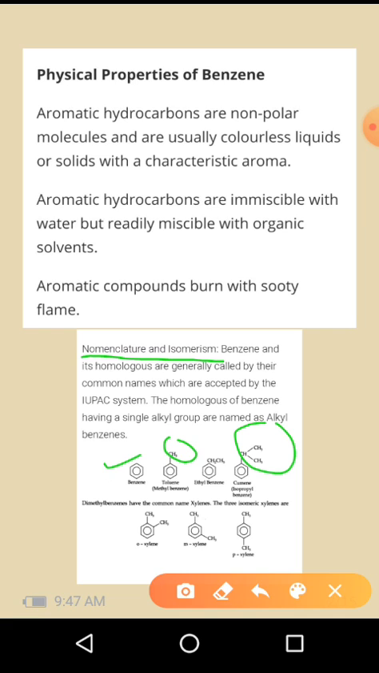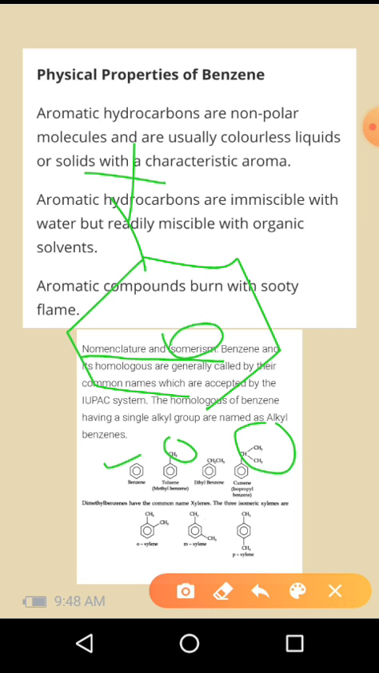Dimethyl benzenes have the common name xylenes, and three isomers of xylene are given here: ortho-xylene, where two methyl groups are adjacent, and one more is meta-xylene and another one is para-xylene. You all know about that. So if this is a fixed position, these two centers become ortho position, these two become meta, and this one becomes para position in an aromatic benzene compound.